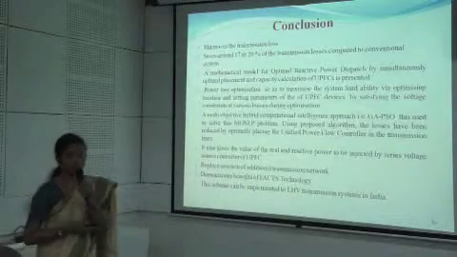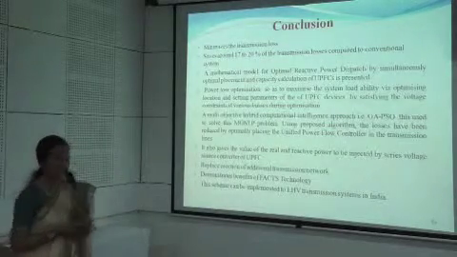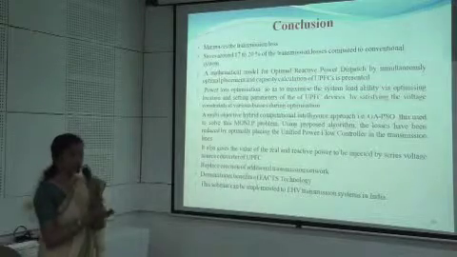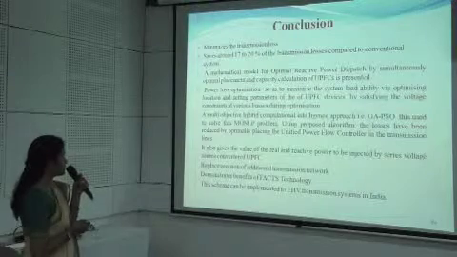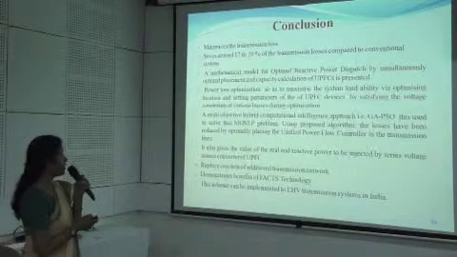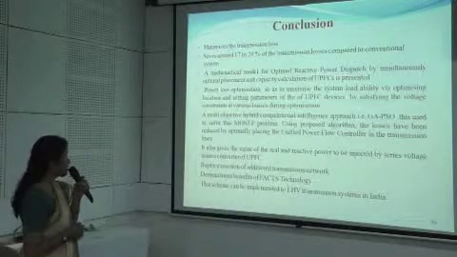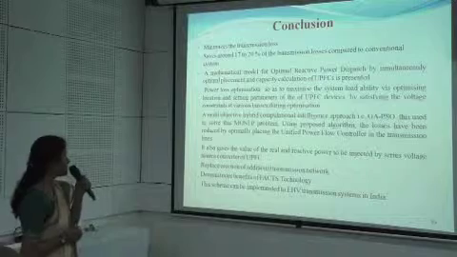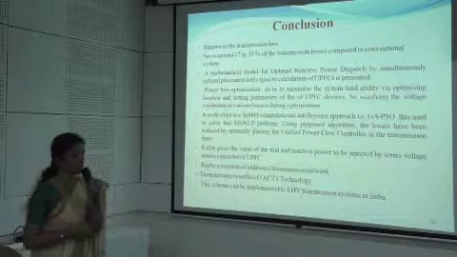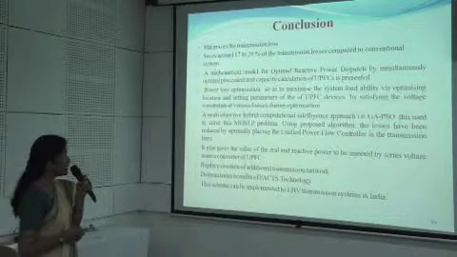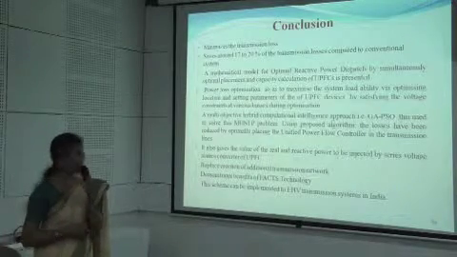So finally I can conclude that using this hybrid GA PSO, it minimizes the transmission loss. Up to 17 to 20% of the losses can be reduced for the total transmission loss. A mathematical model for the optimal reactive power dispatch is designed by simultaneously placing optimal placement and capacity calculation of the UPFC. Power loss optimization in order to maximize the system loadability has been done. Then a multi-objective hybrid computational intelligence approach has been used, which is found to be effective as compared to the other methods.